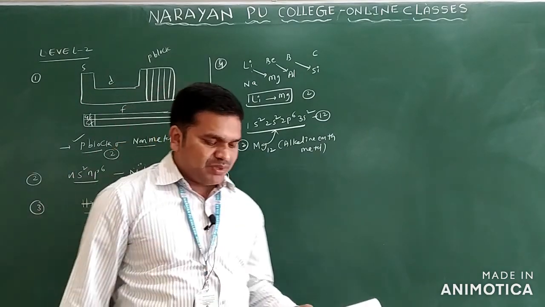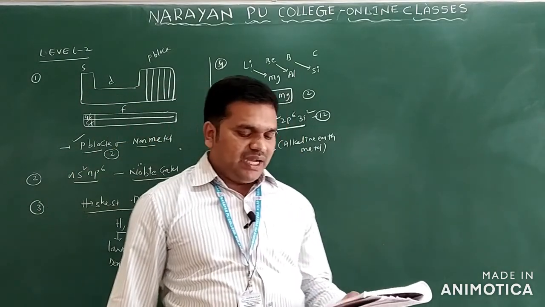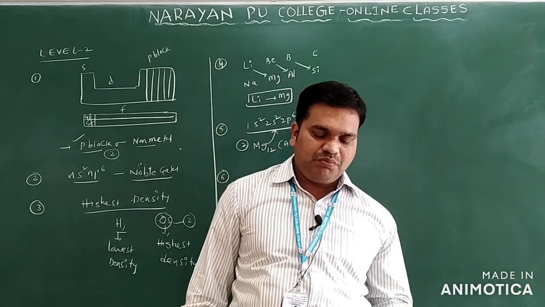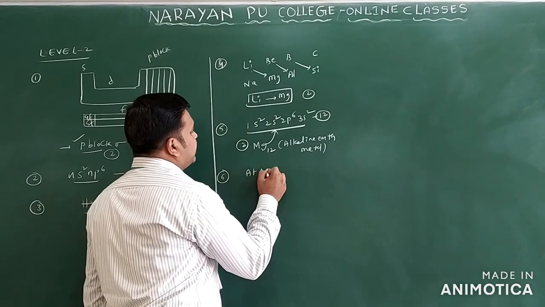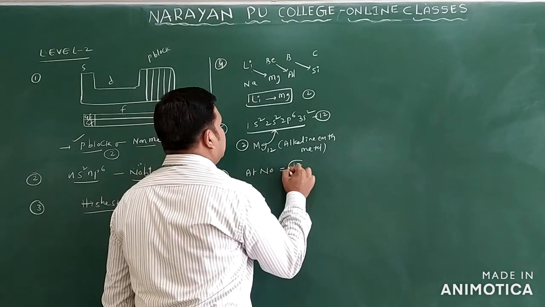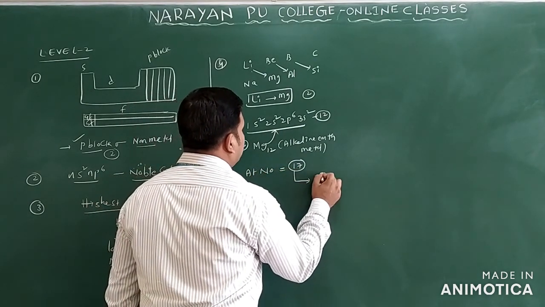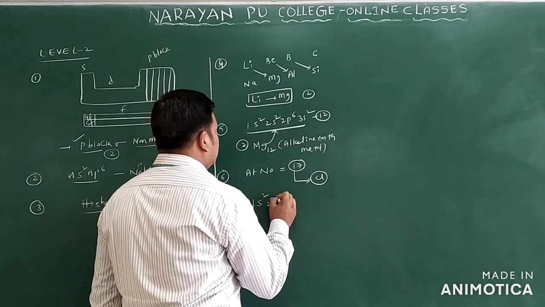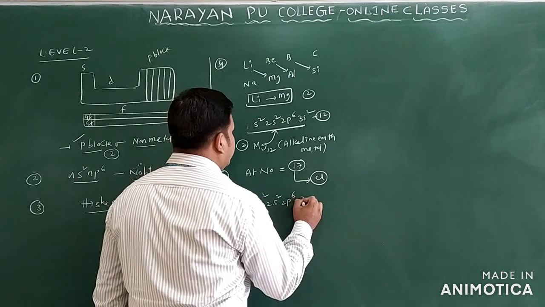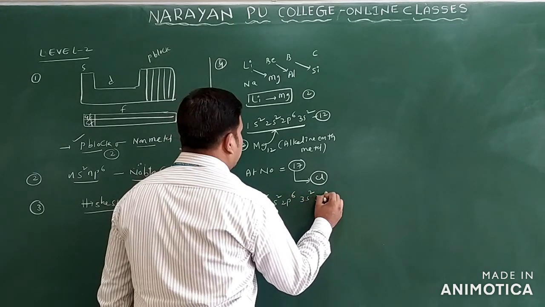Next you can see question number 6: elements having atomic number 17 are placed in which group? Atomic number 17 belongs to chlorine. The configuration of chlorine is 1s2, 2s2, 2p6, 3s2 and 3p5.